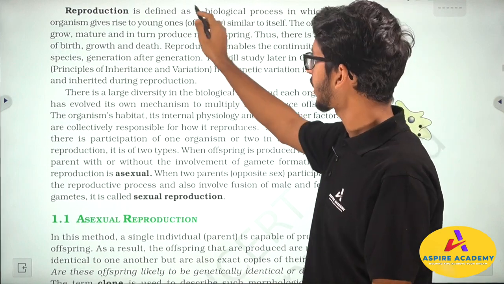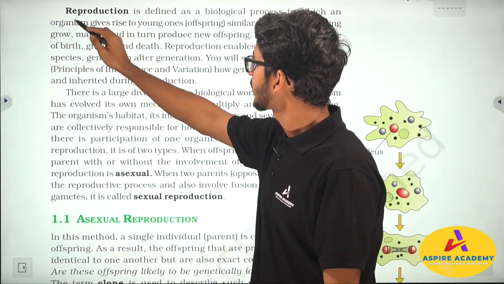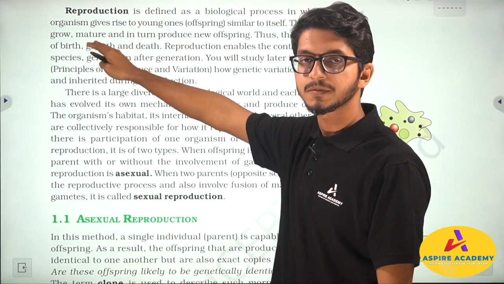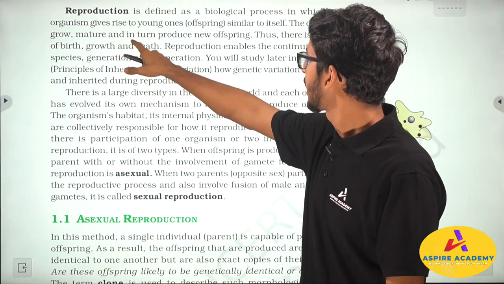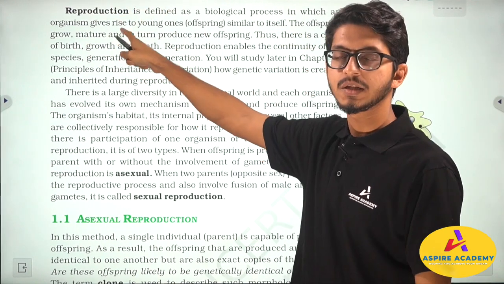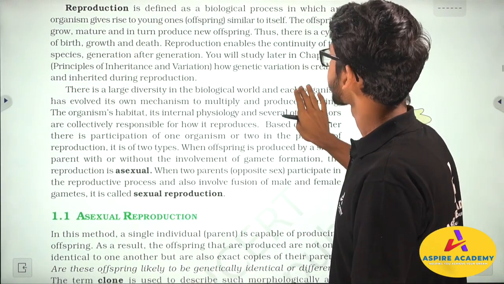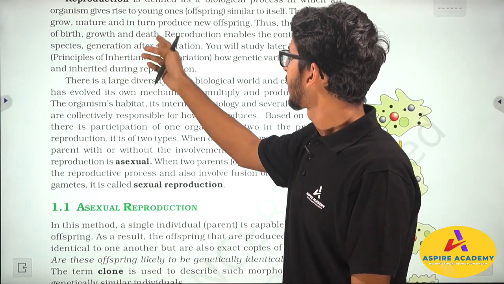Okay, so this is the overall cycle of life. That means an organism, first of all, grows, then it matures. After it reaches a certain age, it becomes capable of reproduction, then it produces new offspring, and this cycle will repeat after that. So these are the key factors here. So there is a cycle of birth, growth, and death.